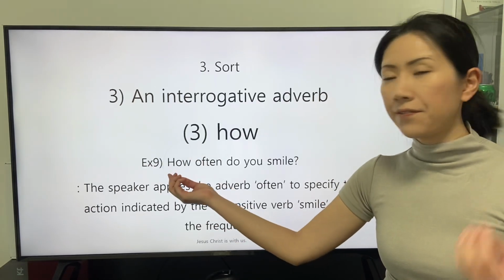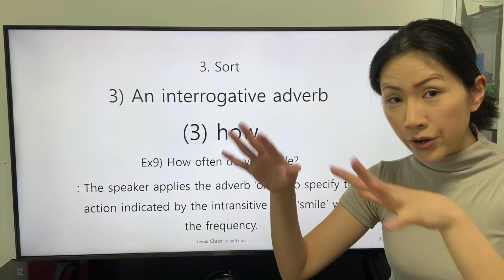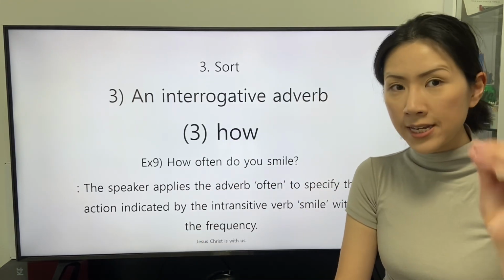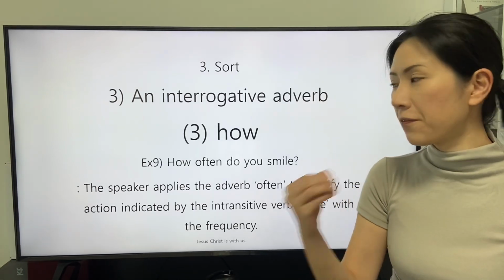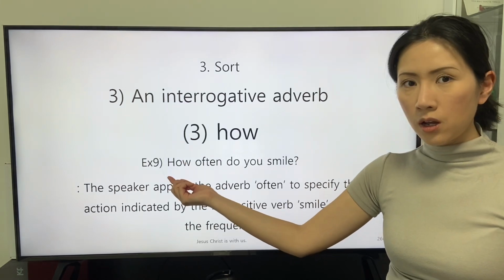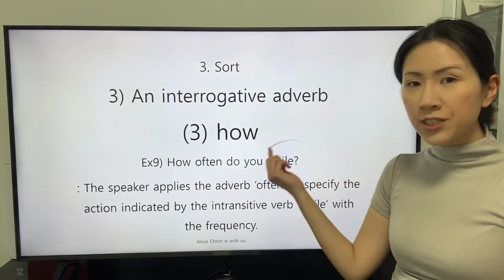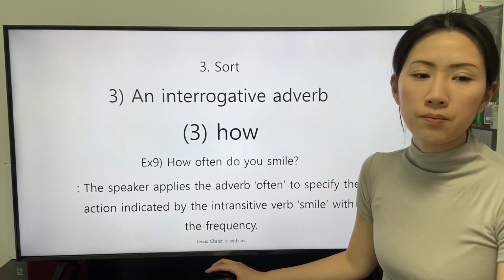The interrogative adverb how specifies the other adverb often, that is the adverb of frequency. The adverb of frequency often, specified by the interrogative adverb how, specifies the action indicated by the intransitive verb smile.